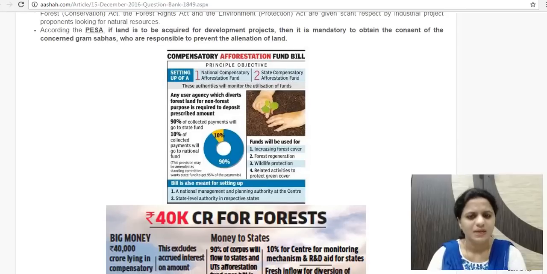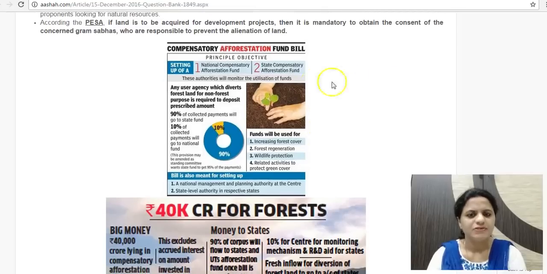This is regarding CAMPA also, the Compensatory Afforestation Fund, which has been established on the advice of the Supreme Court. The act is being passed presently, so this bill is still under consideration. It will provide that each industry which has been established has to pay into this fund. If forests are cut down and trees are felled, then they have to pay compensation for that. This value amount is to be paid, and it goes into this fund.